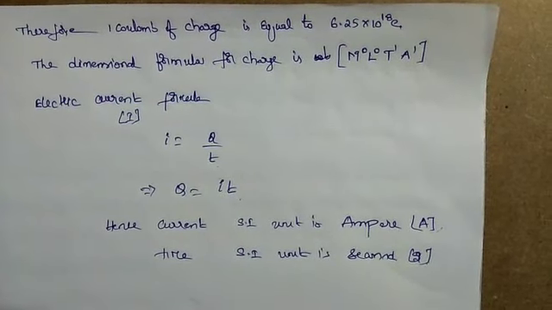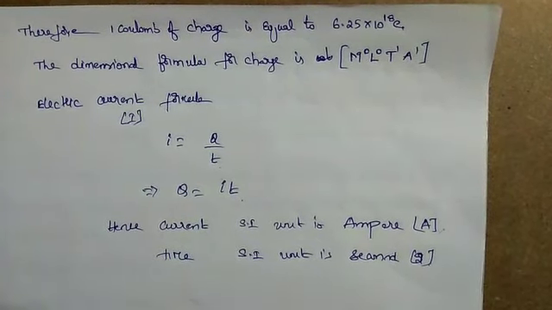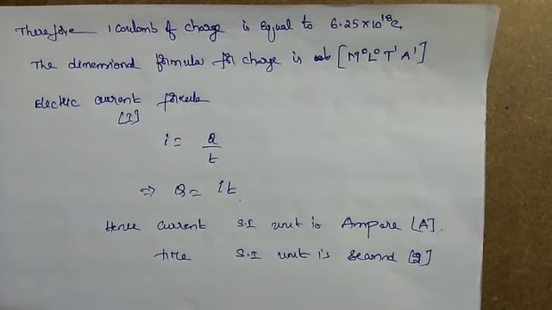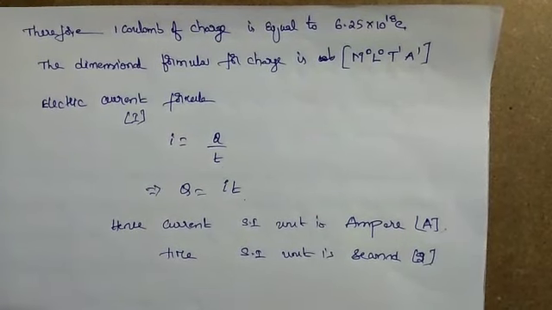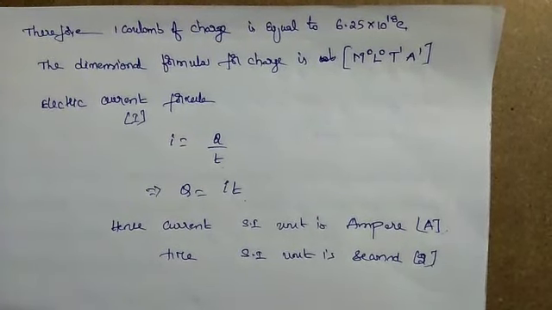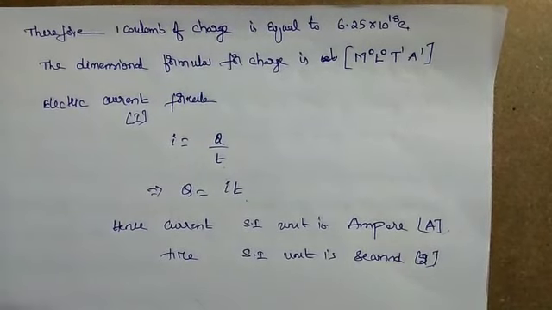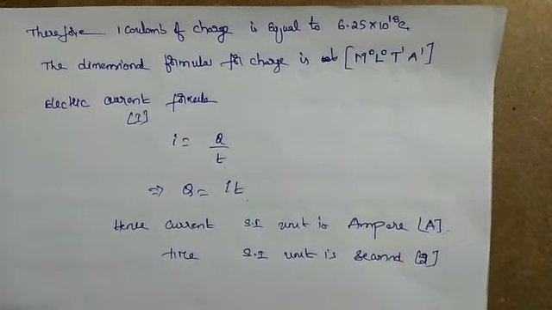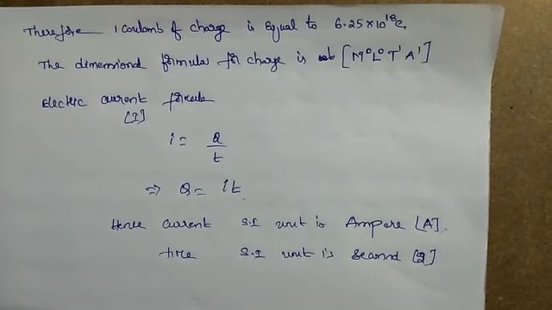Therefore, charging a body is basically adding or removing electrons from the body. The number of electrons added or removed from a body so as to have 1 coulomb charge is equal to 6.25 × 10^18 electrons.